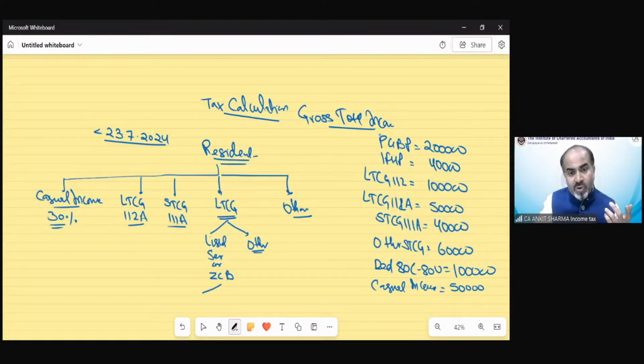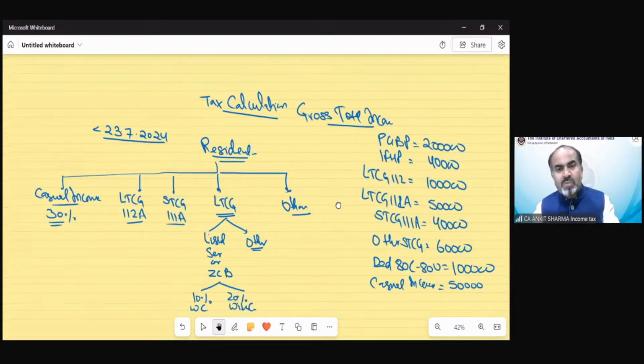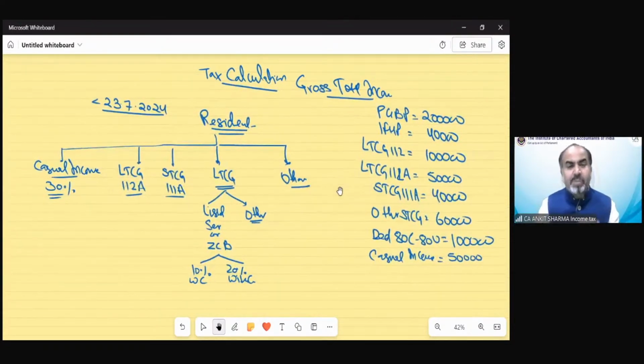Because then we have to make two parts: 10% without indexation and 20% with indexation. That will unnecessarily make the question more complicated. That might not be the examiner's point of view either, because they won't make a very, very complicated question. So the rate on long-term capital gain under section 112A is 10%.